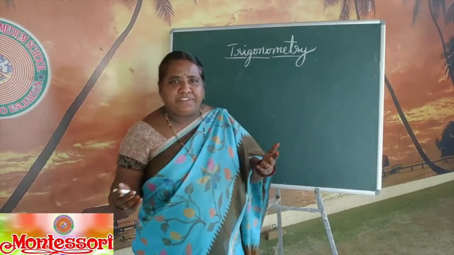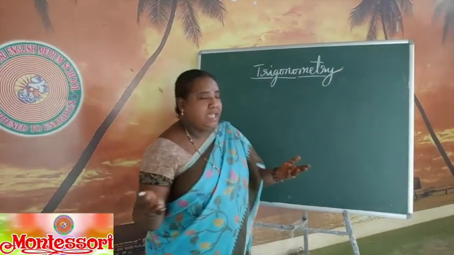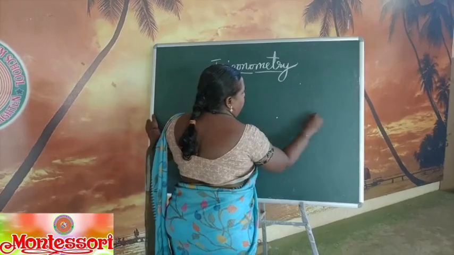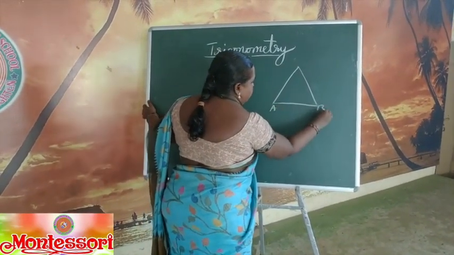Can you see some plane figures, children? Yes, there is square, rectangle, triangle, etc. If you go for it, what is a triangle? A triangle is a simple closed figure formed by 3 line segments.